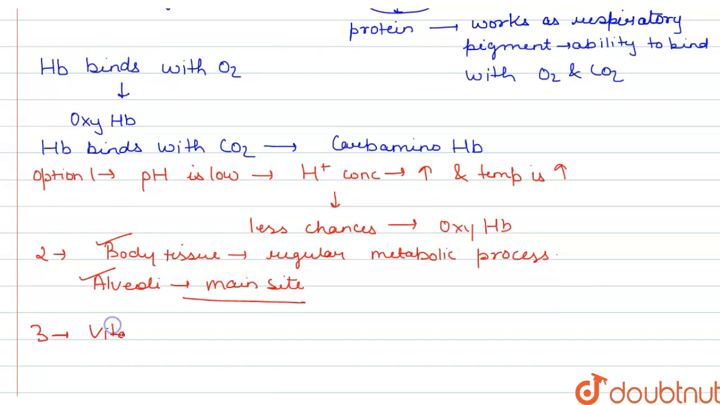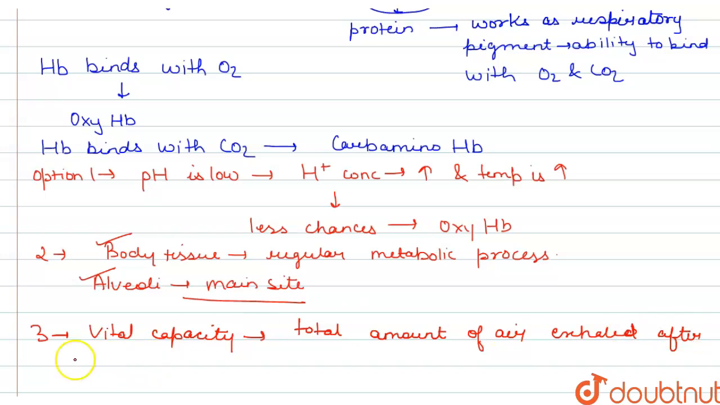If we talk about vital capacity, it is the total amount of air that is exhaled after maximal inhalation. All right. So now this can be calculated, or it includes what all?